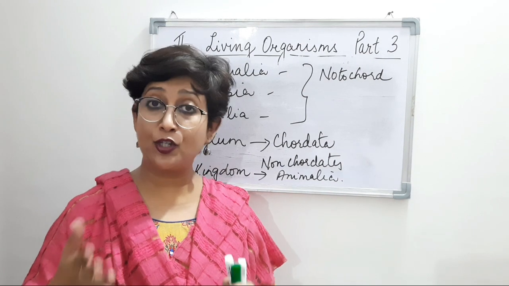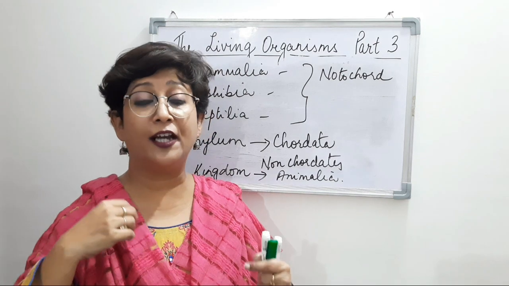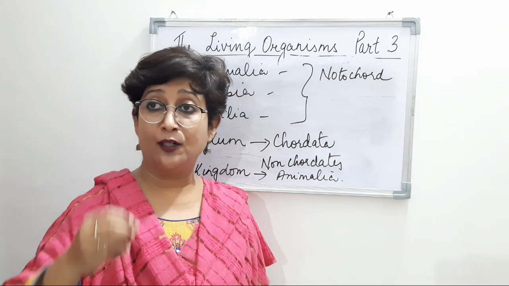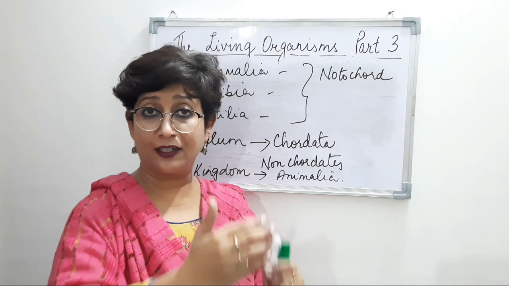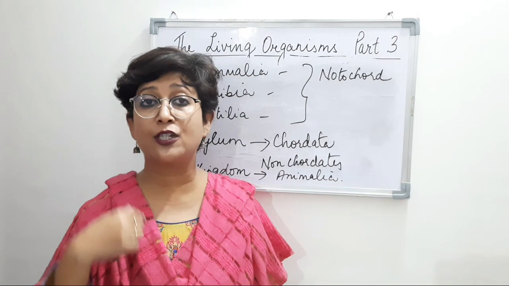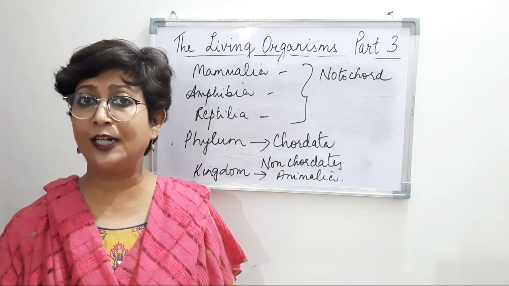And of course, you need to know what taxonomical hierarchy is, right? The definitions of each obligate category, right from species to kingdom, you need to know along with the examples, right?